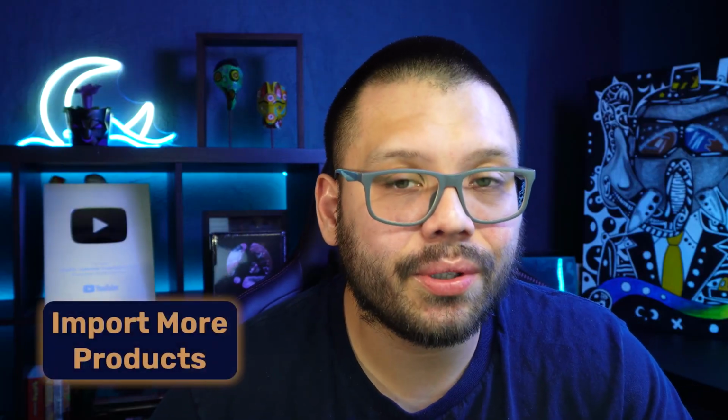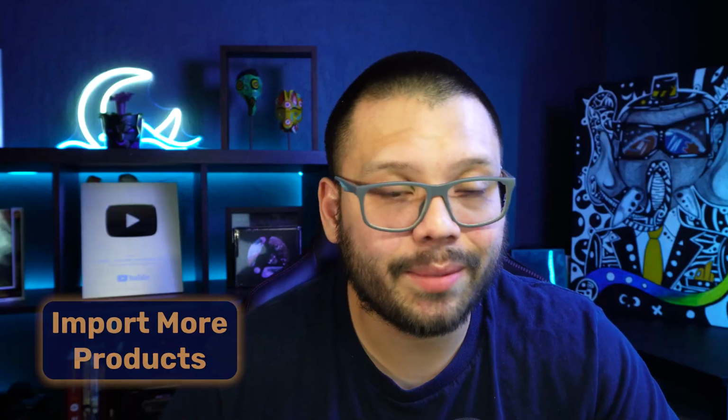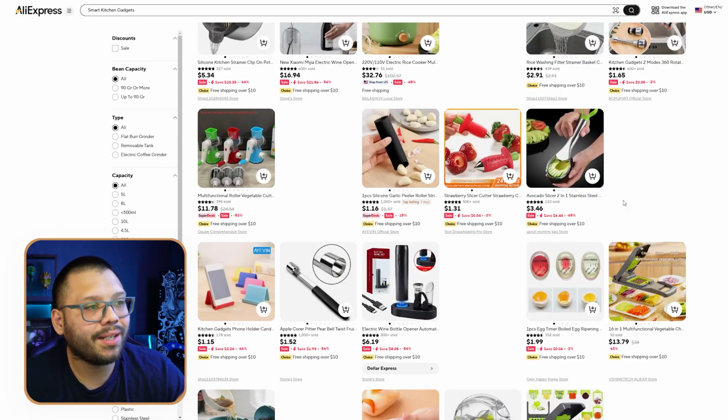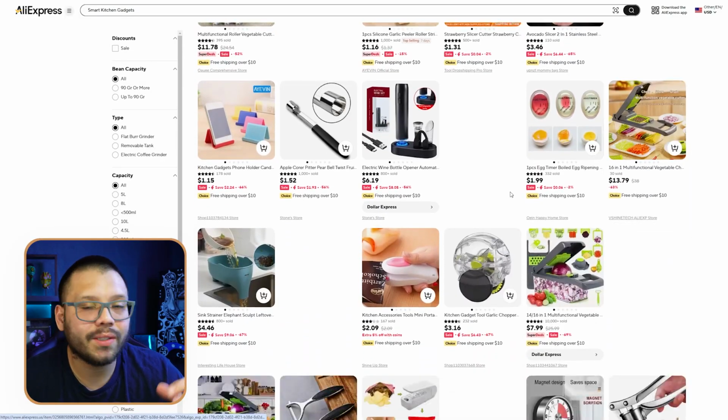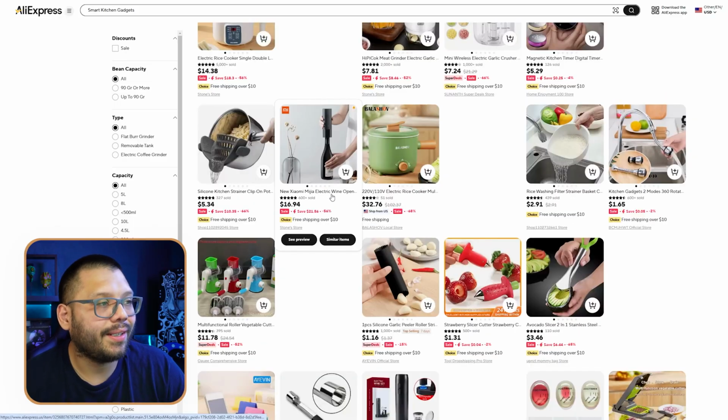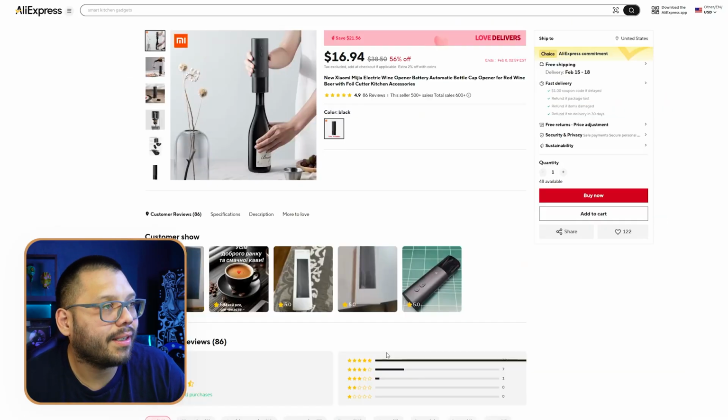Now, the last thing I'm going to show you is how you can start importing more products to your store. Some of the products that, let's say, we got from DeepSeek. So we looked up the smart kitchen gadgets on AliExpress. So let's go ahead and choose one of these. I like this one right here, the electric wine bottle opener. So let's go ahead and get this one over here.